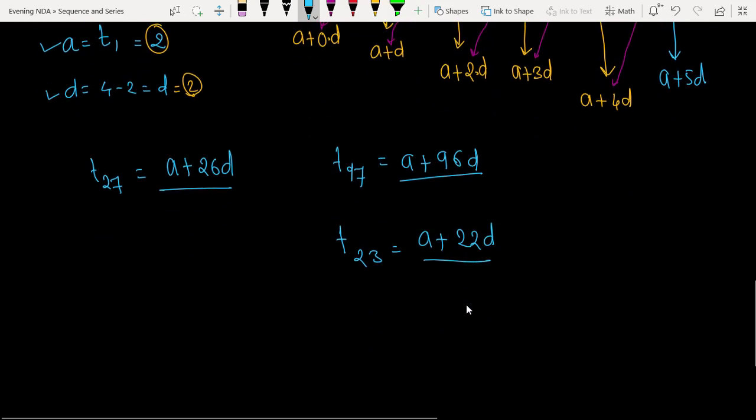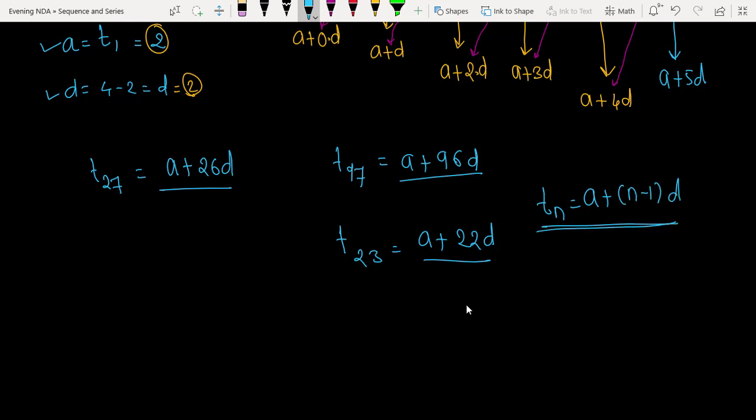So if I write in the general form, Tn equals A plus (n minus 1) into D. Don't memorize this, okay? Let it be. Just remember this: whichever term is asked, reduce it by one, and you will get the coefficient of D.